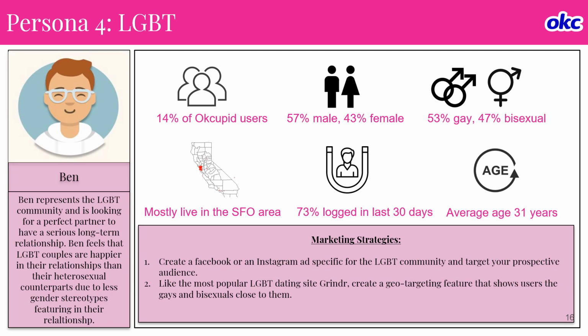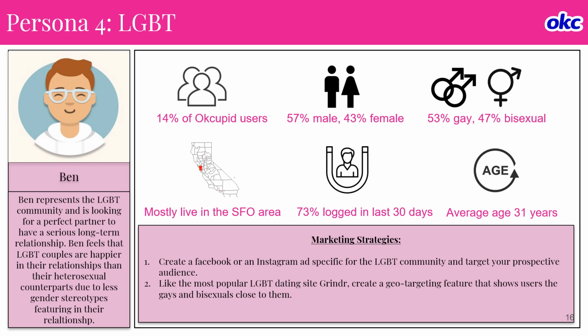The fourth persona is LGBT. So if you look at Ben, he represents the LGBT community and is looking for a perfect partner to have a serious long-term relationship. Ben feels that LGBT couples are happier in the relationship than their heterosexual counterparts due to fewer gender stereotypes featuring in the relationship.